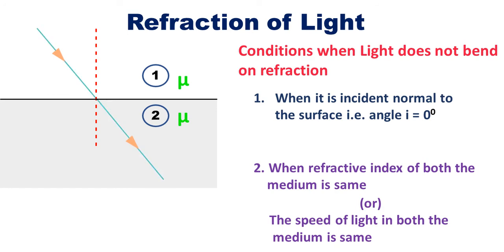Here you can notice that the light ray is not incident normal to the surface. It makes some angle with the normal. That means it is incident obliquely. So when it is incident obliquely on the surface separating two mediums, which are different but have the same refractive index, that means speed of light in both the medium is same, or you can say optical density of both the medium is same, in that case it will pass undeviated. So this is the second condition when light does not bend on refraction.